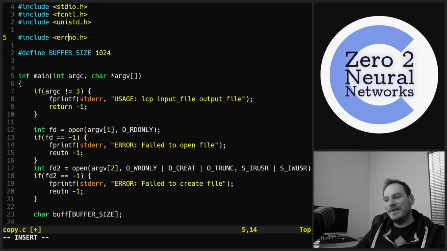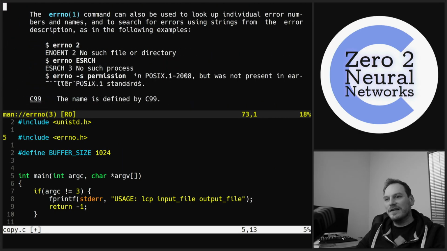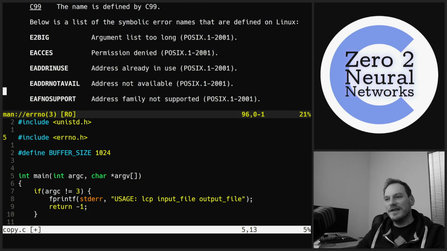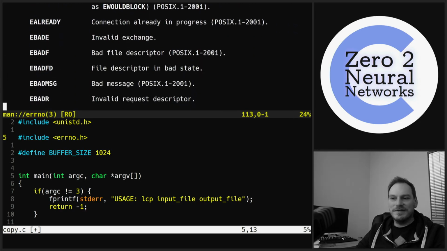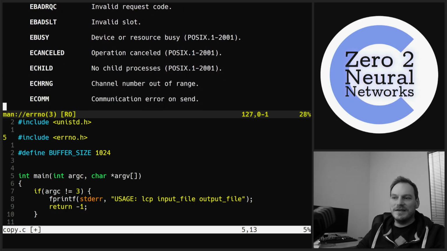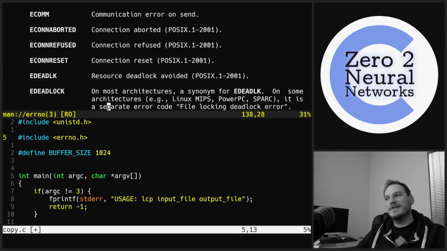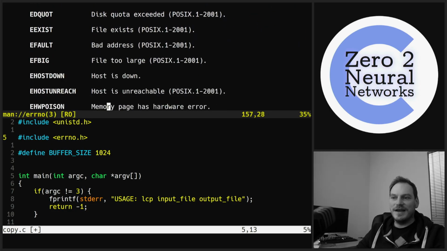Can we just do a man page for errno? Yeah, we can. We've got a list of them all. There's tons. EACCES, access permission denied. These are all sort of system level errors. EBADF is for a bad file descriptor. And this errno header has all these things mapped, so we don't have to write a load of infrastructure every single time we want to handle an error like this.